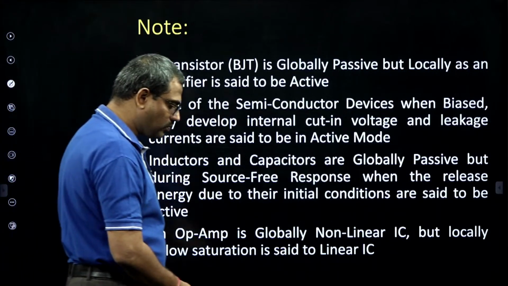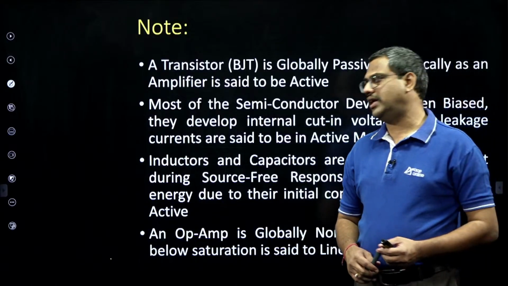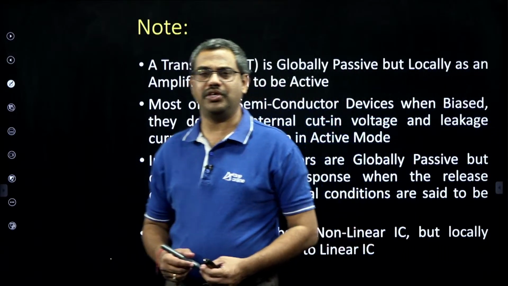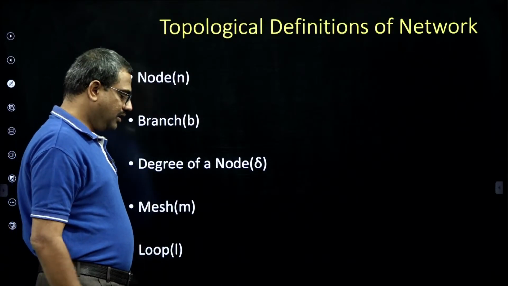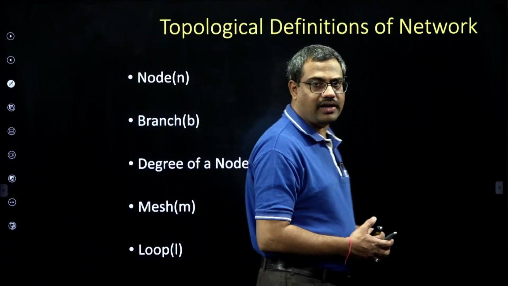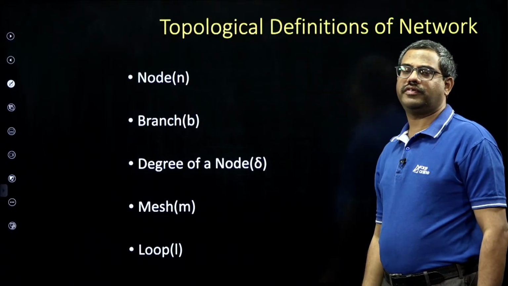So in an interview they ask, what is an op-amp, linear or non-linear? Actually it is non-linear. It is a non-linear IC, absolutely. But below saturation it is a linear IC. Then this is one area where a lot of bits came. In SSC JE, this is one area where a lot of bits came.